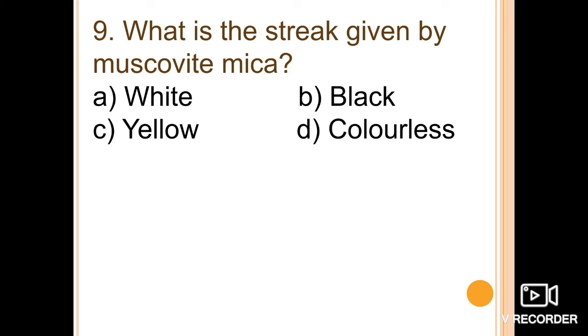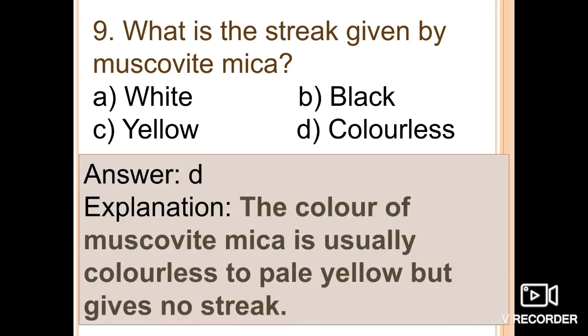The options are white, black, yellow, or colorless. The color of the muscovite mica is usually colorless to pale yellow, but it doesn't give any type of streak. So the correct option here is option D, colorless.